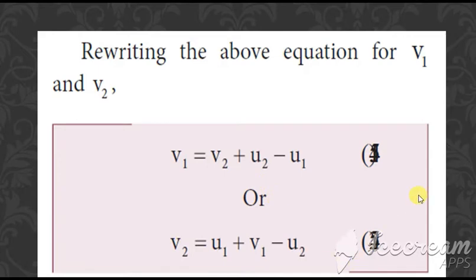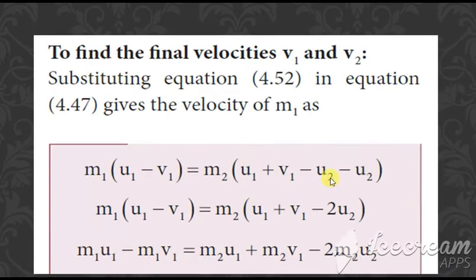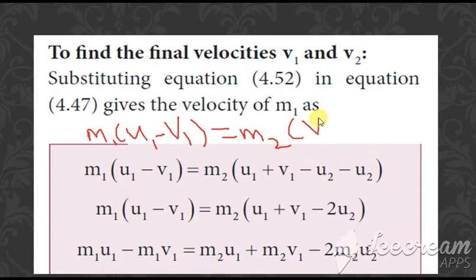Using these values of v1 and v2, we are going to substitute in this equation, because the equation which you have here is m1 into u1 minus v1 is equal to m2 into v2 minus u2. In this, substitute the value of v2, which is u1 plus v1 minus u2.